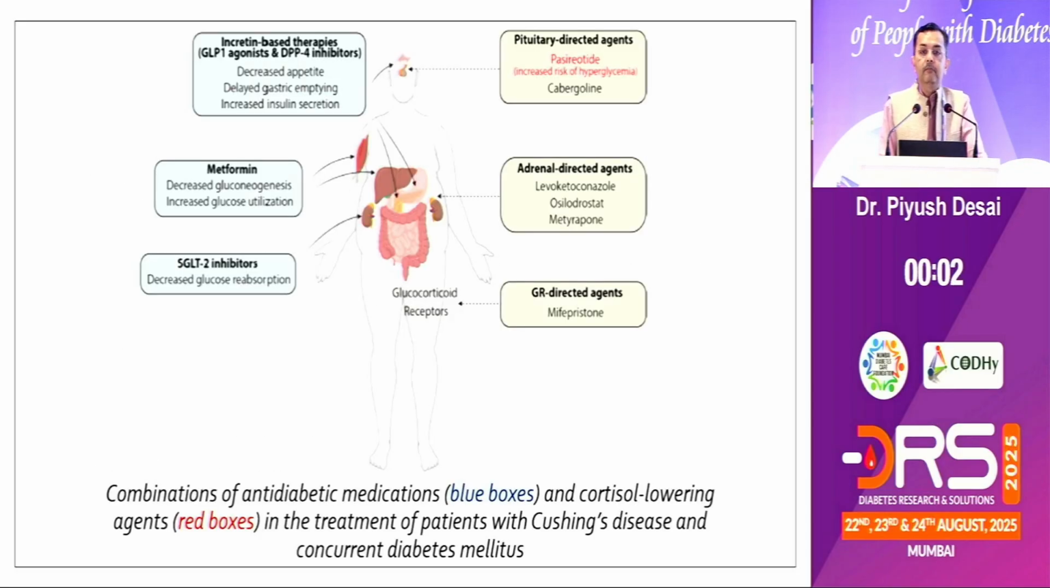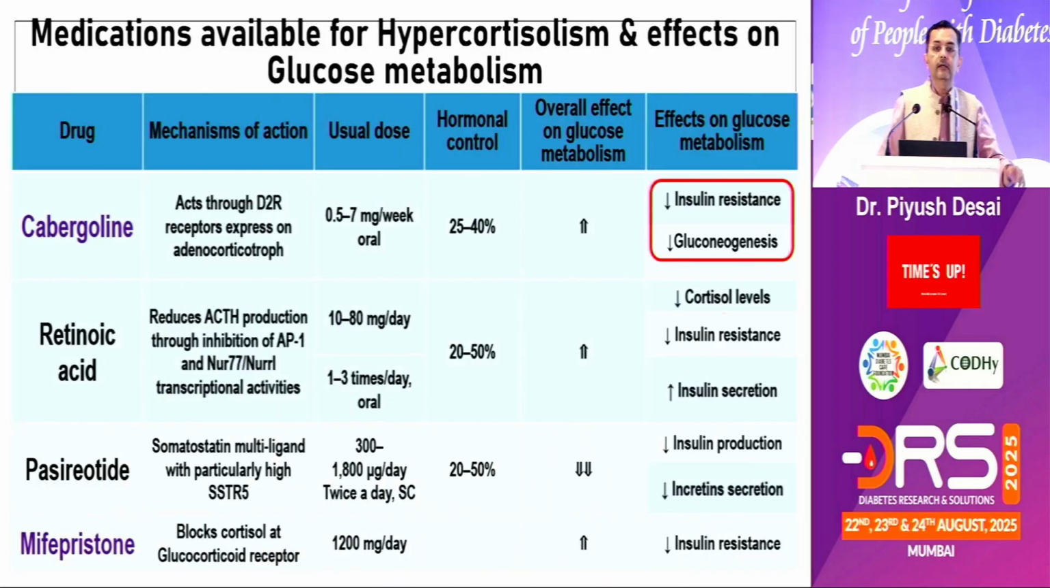As far as medication is concerned, from the diabetic point of view, because it acts on the alpha cell and hyperglucagonemia, GLP-1 therapy, DPP-4 therapy, and SGLT2, which is not affected by hypercortisolism, are the better agents to control diabetes. On the other side, we have pasireotide as a pituitary directed agent, if it is pituitary Cushing syndrome, or adrenal directed agents like levoketoconazole, osilodrostat, metyrapone, or a GR directed agent, that is a receptor related agent, called mifepristone. And cabergoline reduces insulin resistance and reduces gluconeogenesis.